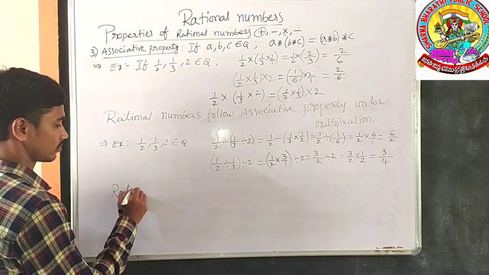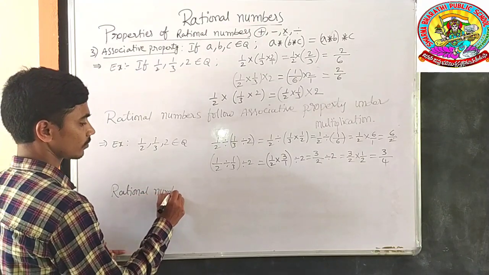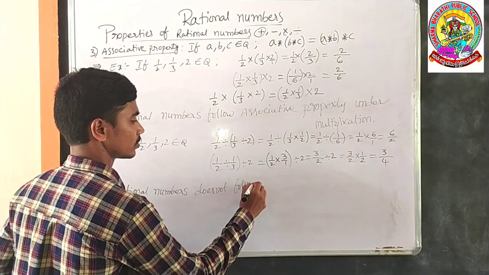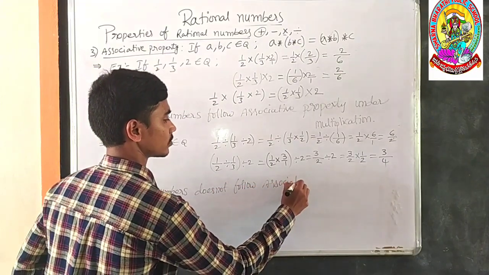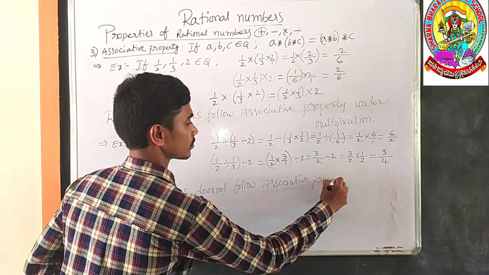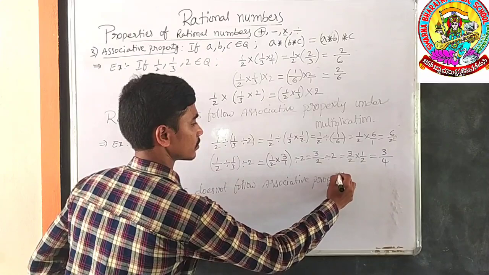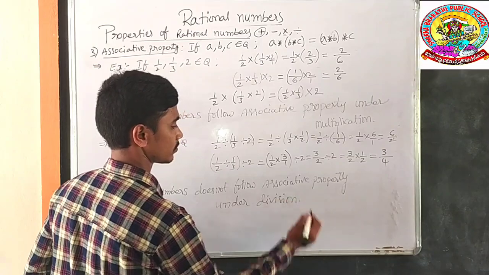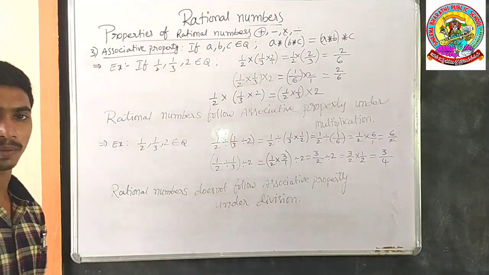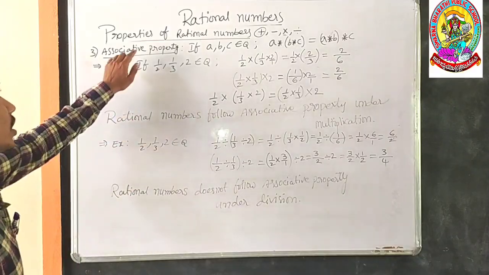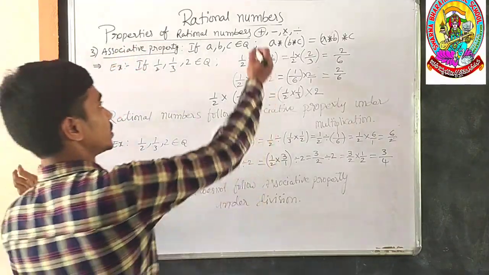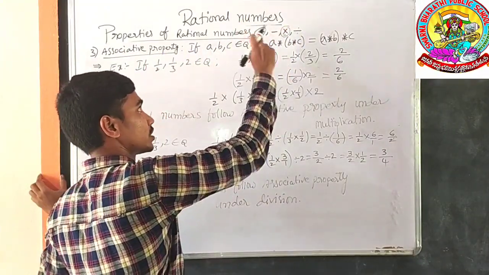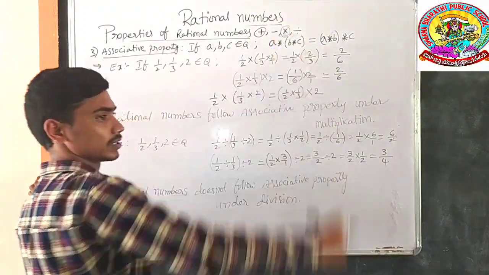Rational numbers do not follow the associative property under division. Rational numbers follow the associative property under addition. Rational numbers follow the associative property under multiplication, but they do not follow the associative property under subtraction and division.